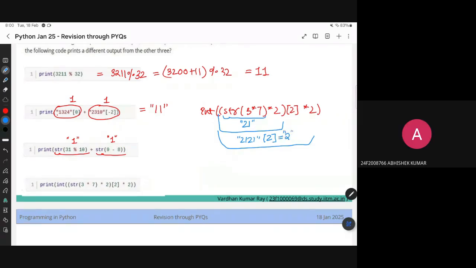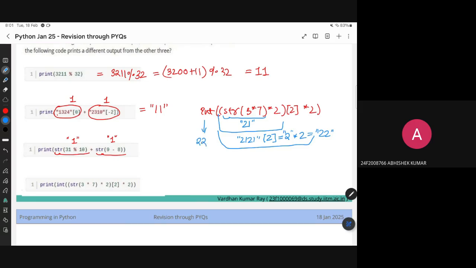There is actually some issue with the microphone. Again, I am increasing the voice, but it is decreasing suddenly. I'm really sorry for that. But as you can see, the handwriting is legible, right? So in case you can't hear, just follow whatever I'm writing. So 21, 21 at second index is 2, and then I'm multiplying it by 2 again. So I will get 22. And I'm converting into integer, and you will get 22.